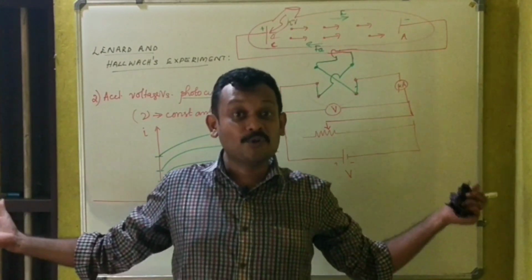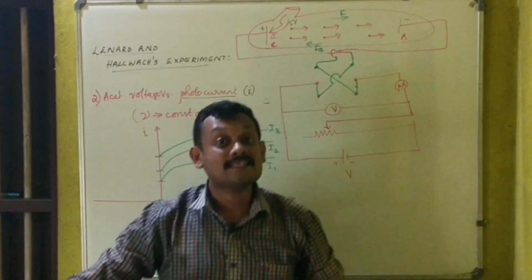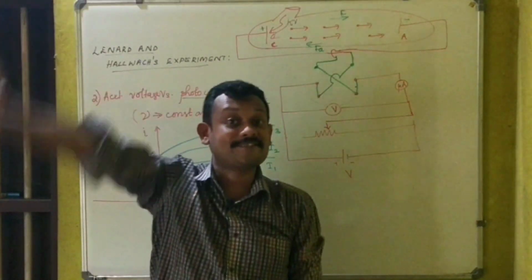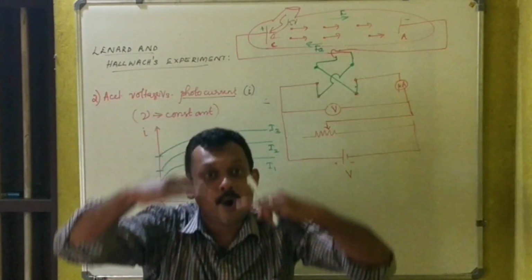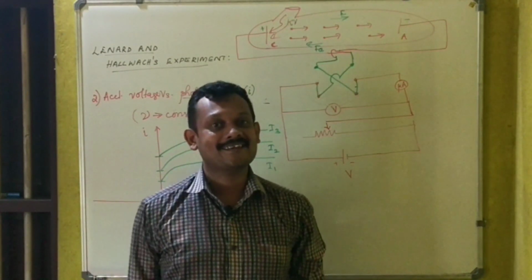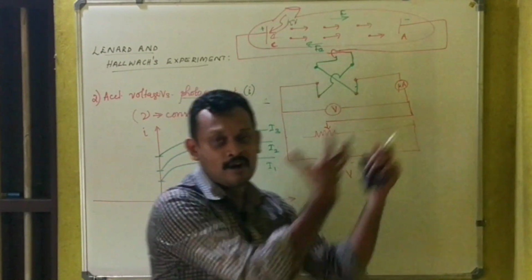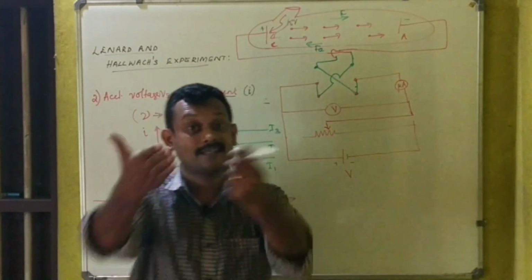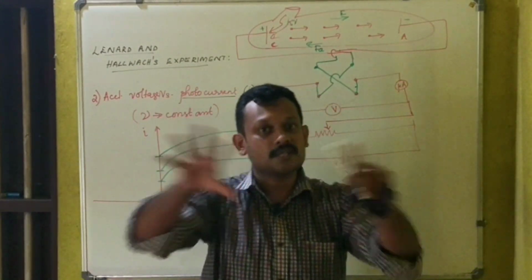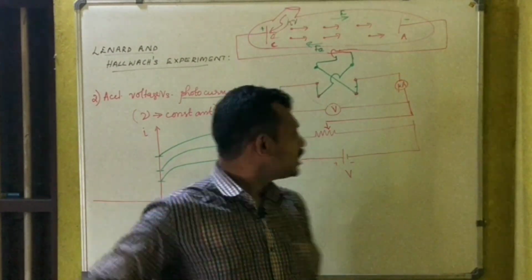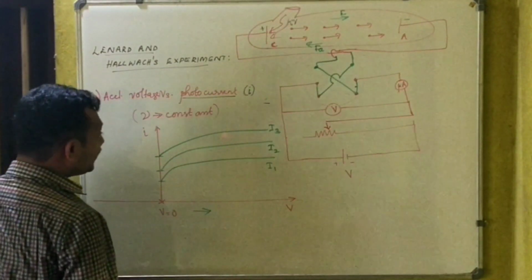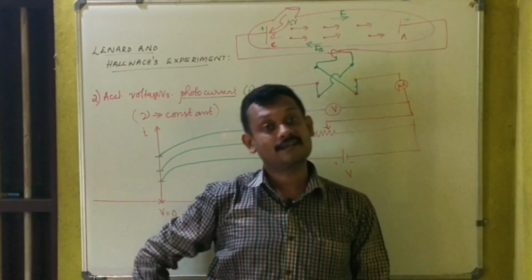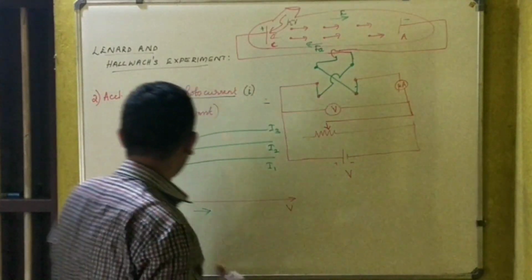Will they start moving with greater speed or lesser speed? Obviously, when you are running and you are pulled backwards by some force, you are not supposed to run fast, right? So the speed of the electrons will decrease. When the speed of the electrons decreases, the current due to them also must decrease, right?